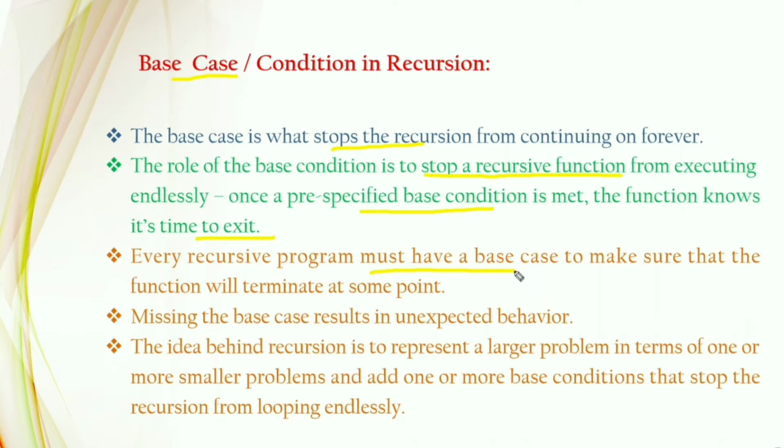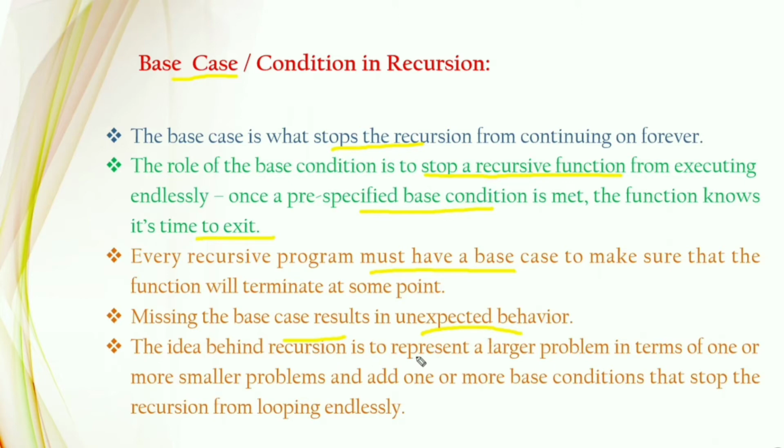Every recursive function may have one or more base cases. In some situations it may have more than one base case. Missing the base case results in unexpected behavior, meaning it continues endlessly.